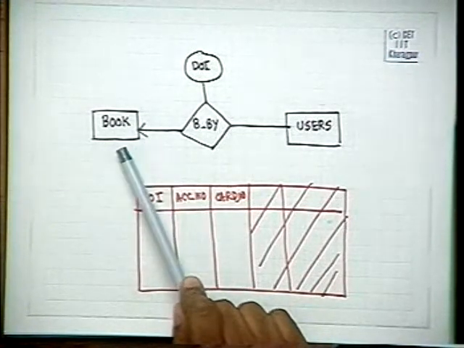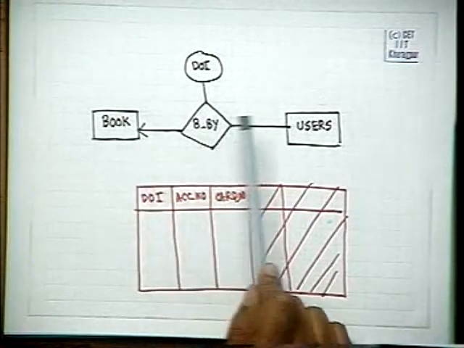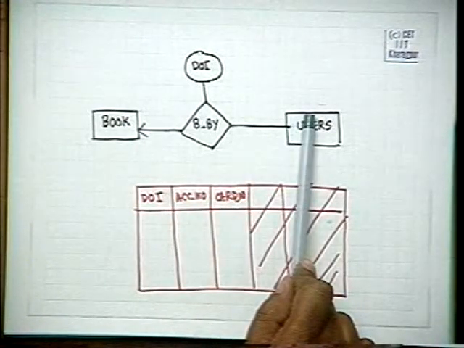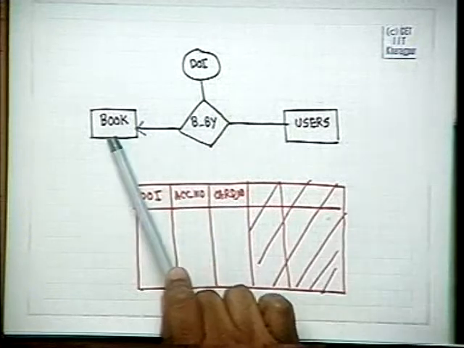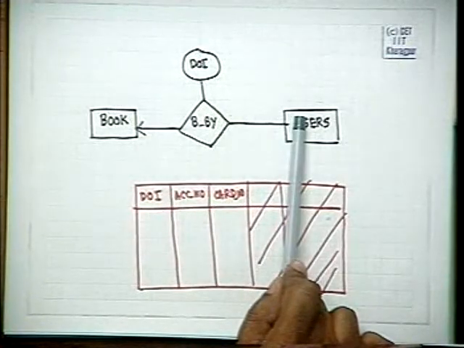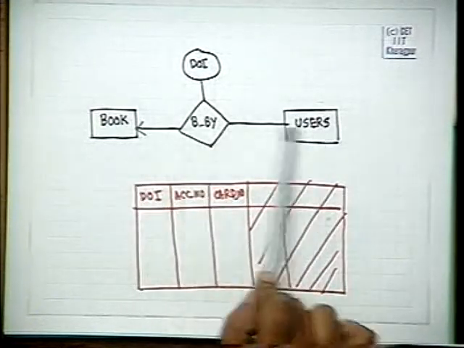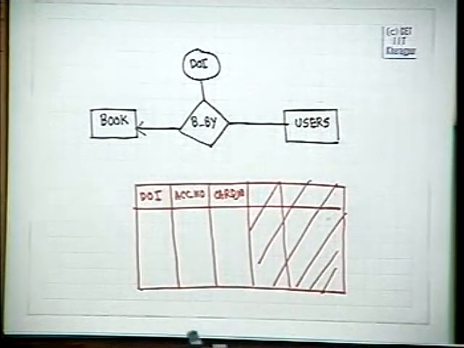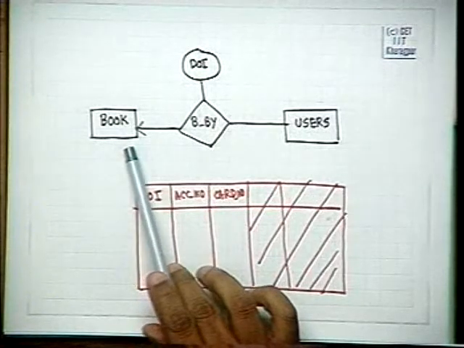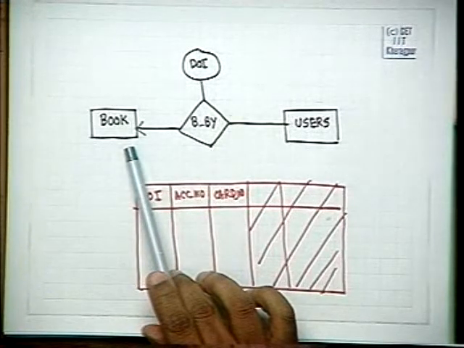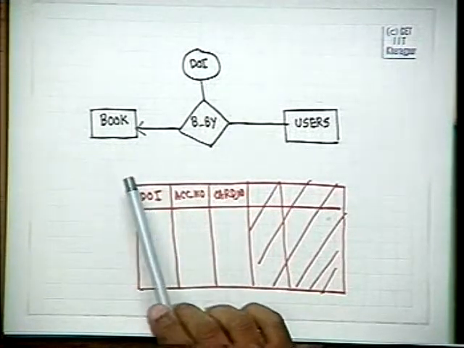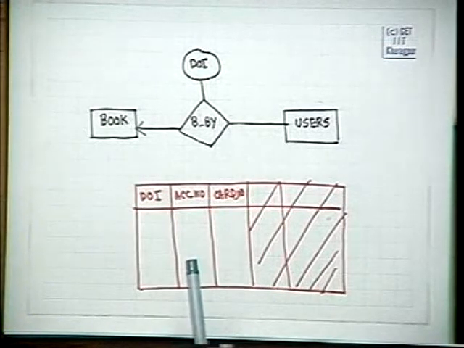That is, if this one is a one-to-many relationship. How will we model this one? Is there anything we can do about it? Can we reduce any of these entries?